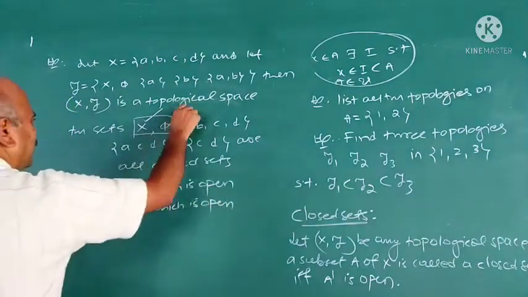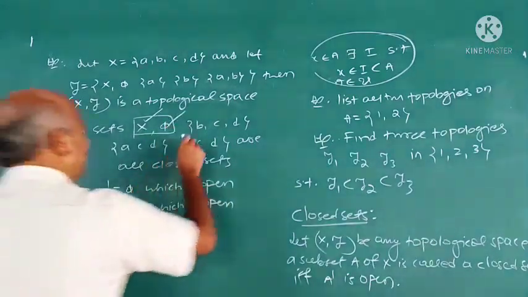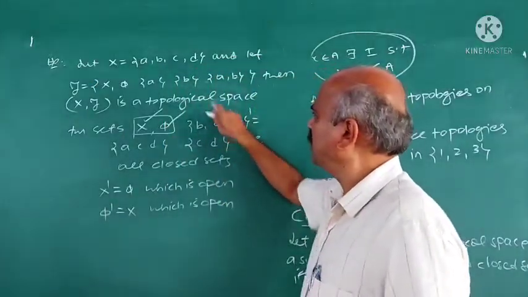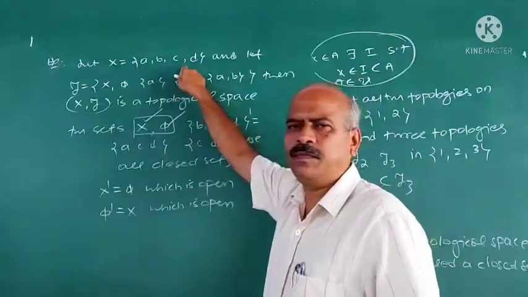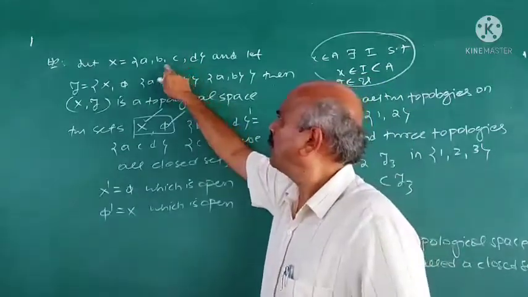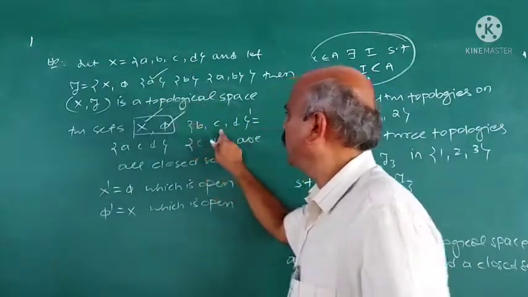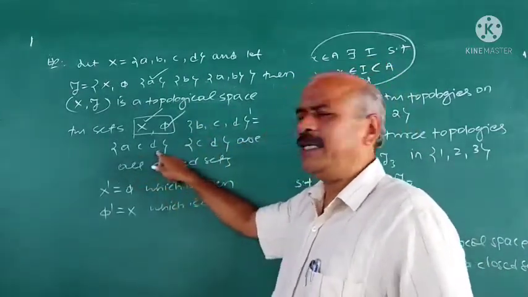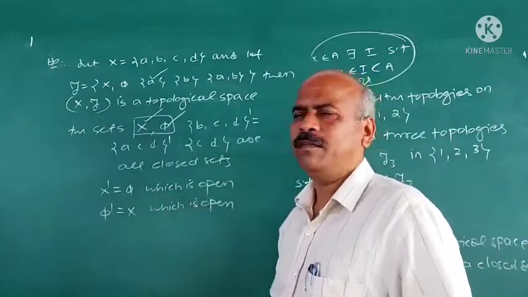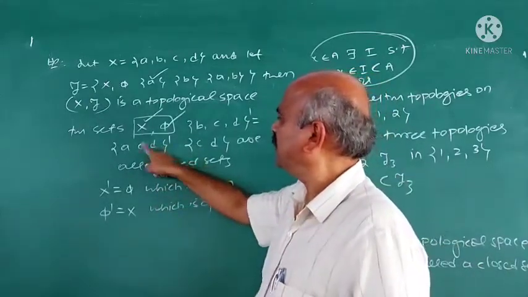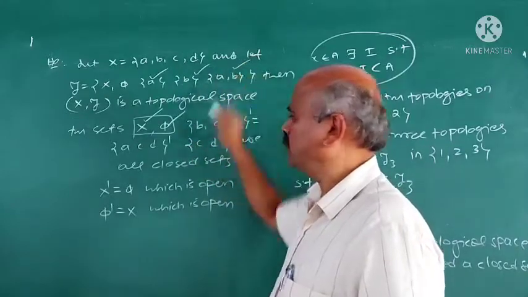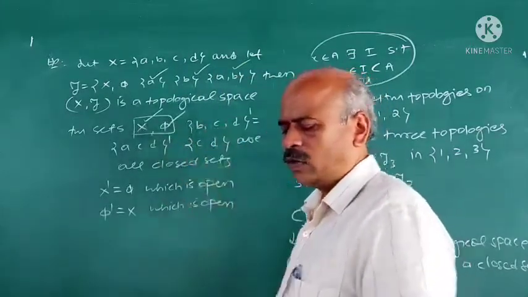Therefore pi is closed. BCD is closed because what is the complement of BCD with respect to X? The complement of BCD is A, which is open. So BCD is closed. ACD is closed because its complement is B, which is open. The complement of CD is AB, which is open. So these are closed sets.